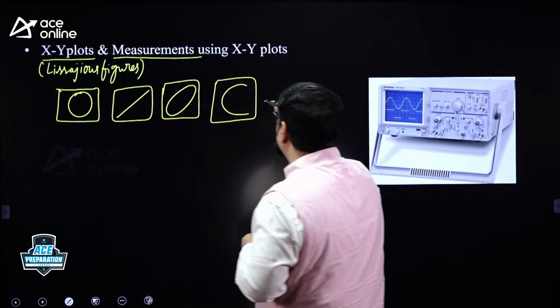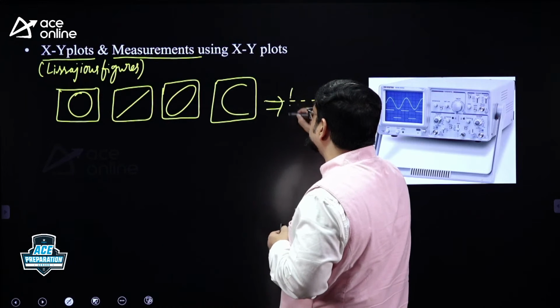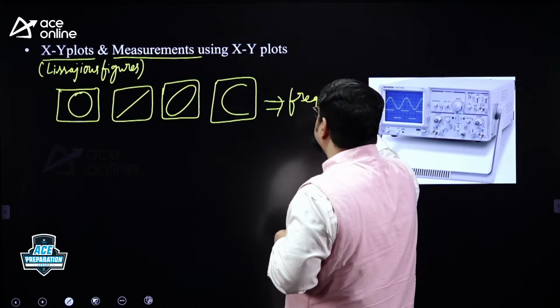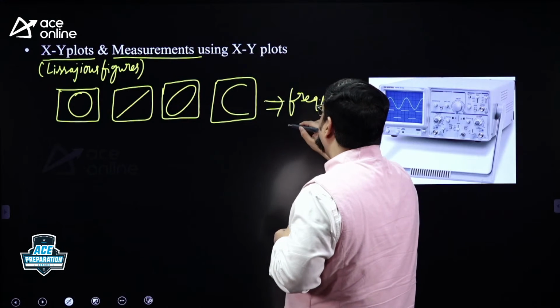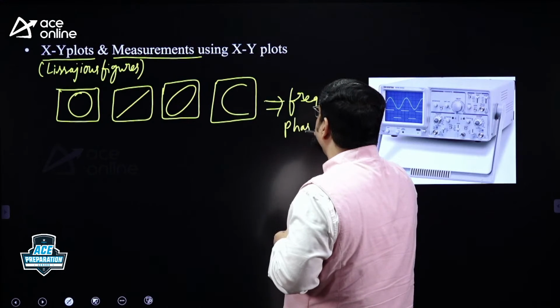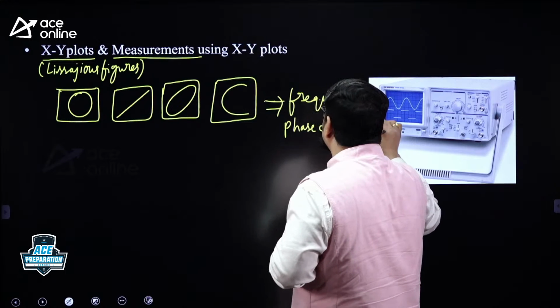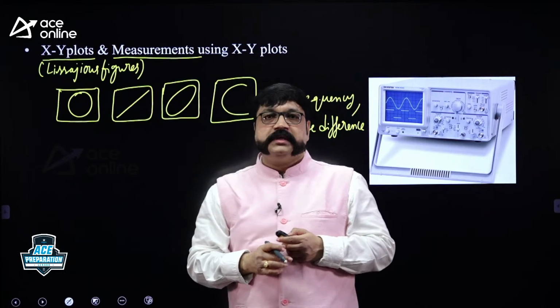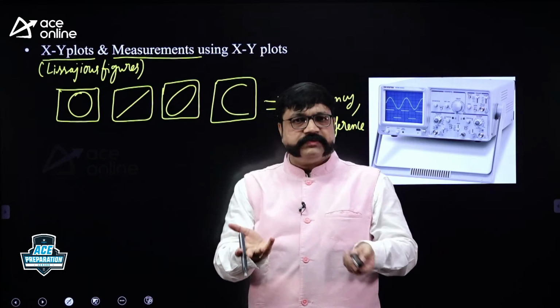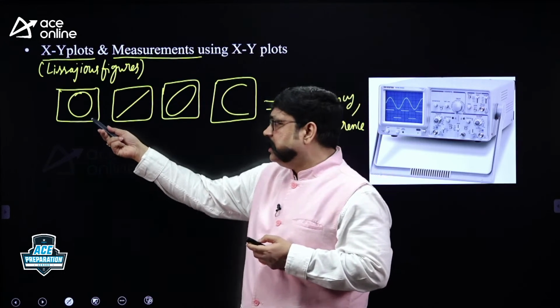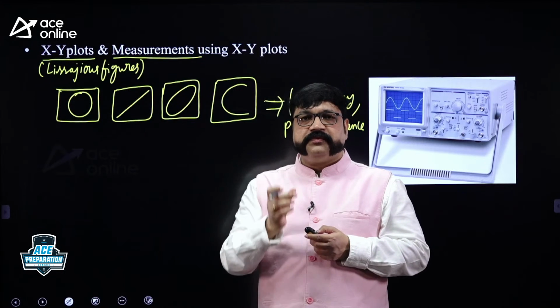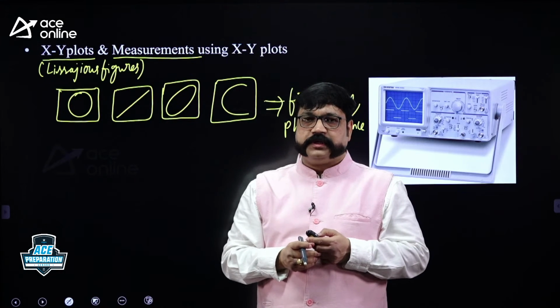One is frequency measurement, you can measure unknown frequency, and also you can measure the phase difference between X and Y input signals. Questions will be on that. They will give you a circle and they will ask you what is the phase difference between X and Y input signals.